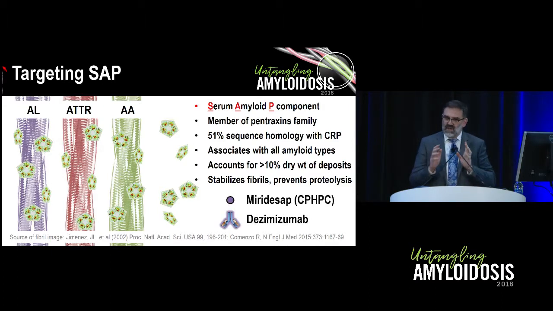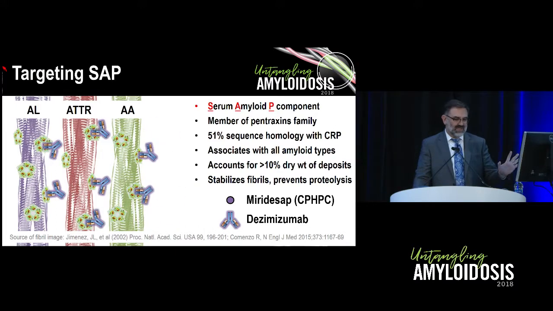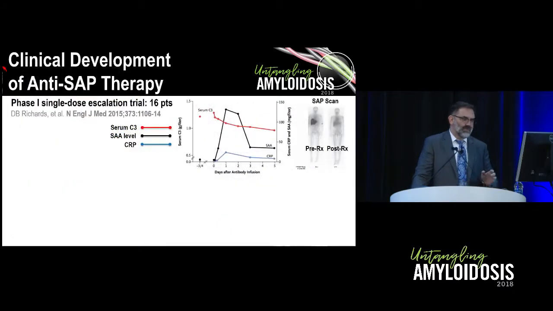Two different anti-SAP drugs have been developed. The first is a palindromic small molecule inhibitor, used to be called CPHPC, now it's called miridesap. And the idea of using that is it binds to and clears out soluble SAP, making way for dezamizumab, which is an anti-SAP antibody that can then find its way to the deposits because we've removed the soluble sink. This antibody, when it binds, doesn't just opsonize the amyloid deposits, but it also fixes complement.